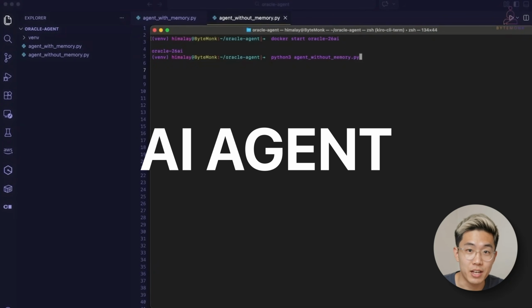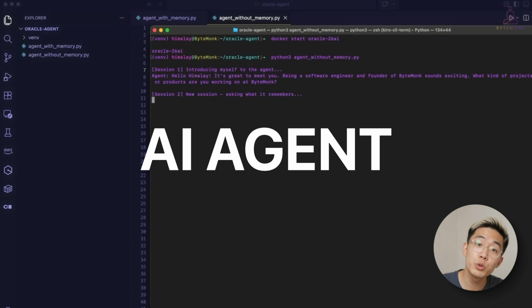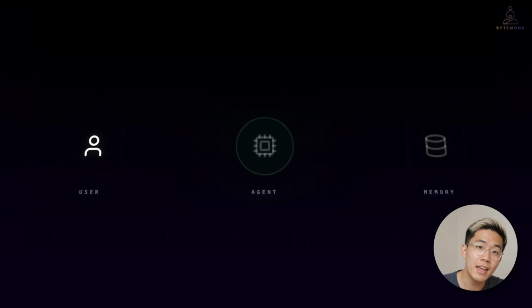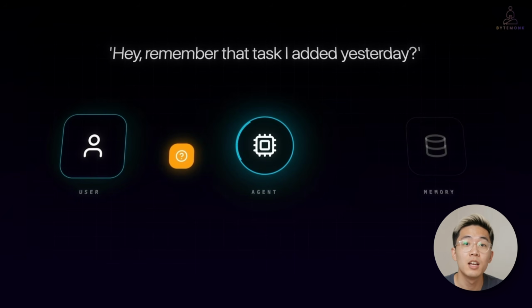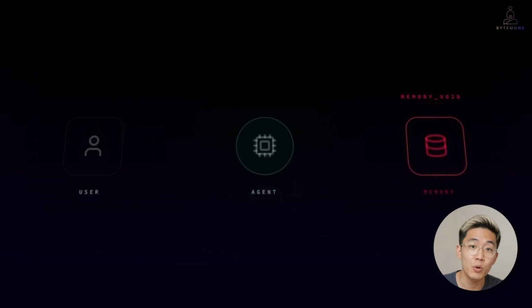You build an AI agent. It works perfectly. The user comes back the next day and says, "Hey, remember that task I added yesterday?" Your agent has no idea what they mean. This isn't because the code is broken. It's because it has no memory of anything that happened before this moment.